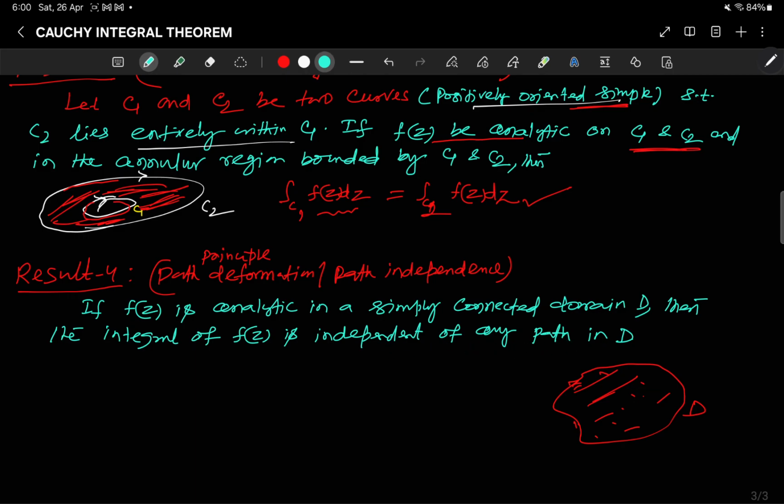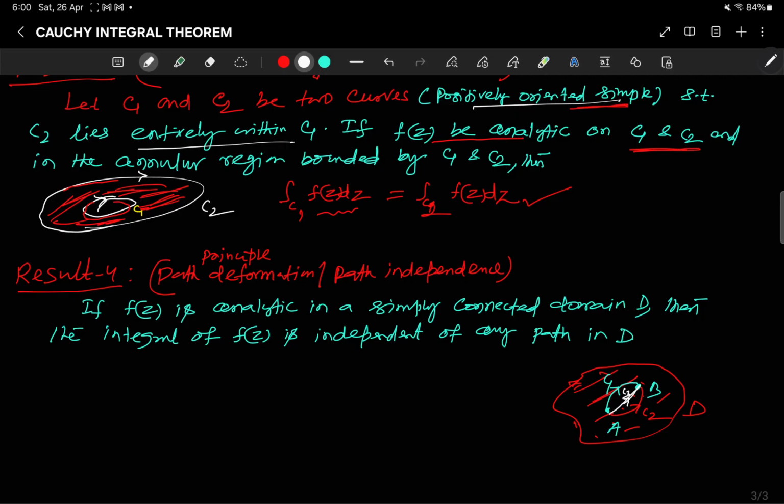Suppose I am taking 2 points here, this is point B, this is point A. Suppose a path, this is my C1 path. Suppose this is another path, this is my C2 path. Suppose I have another path, this is my C3 path, right? Then over any path the integral is the same, right?